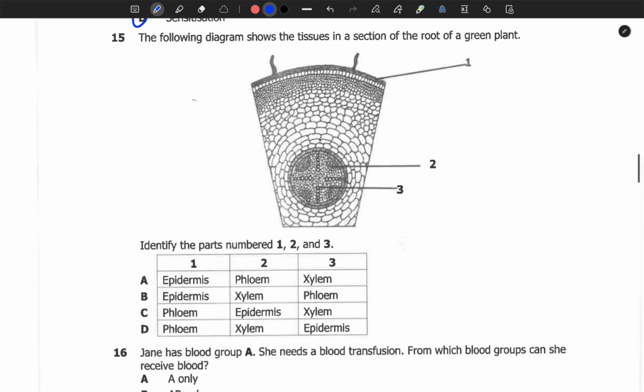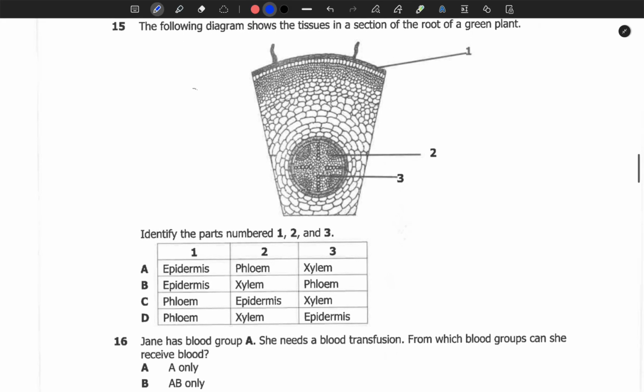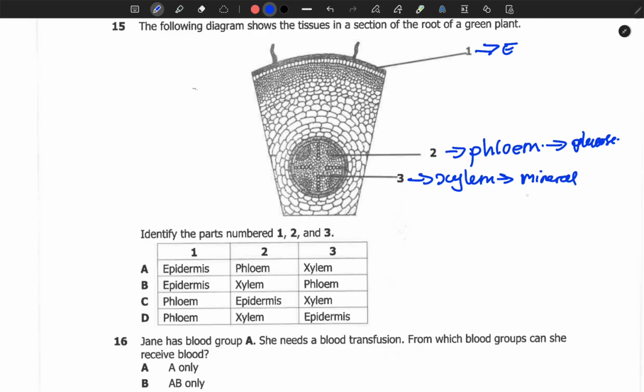Move on to question 15. The following diagram shows the tissues in a section of the root of a green plant. Identify the parts numbered 1. So numbered 1, this is epidermis. Then in number 2, this should be phloem. So remember, phloem transports manufactured food such as glucose. Then number 3, we have xylem. Xylem transports mineral salts from the soil to the leaves, and water, and sometimes provides strength needed by the plant. So the best one is A.